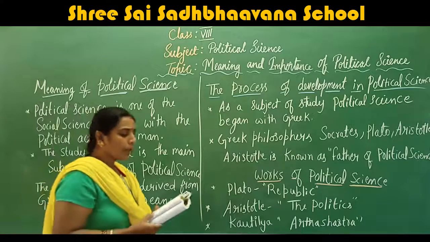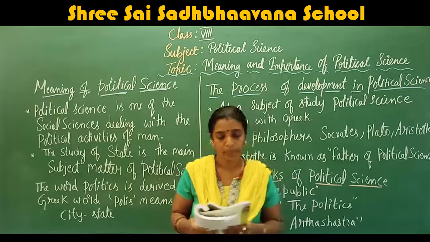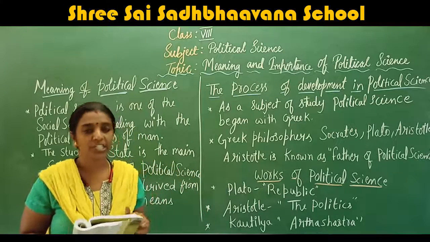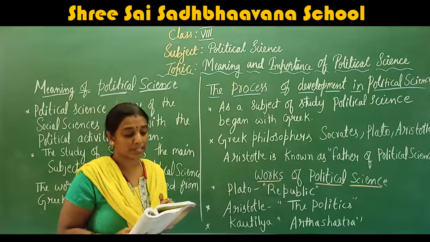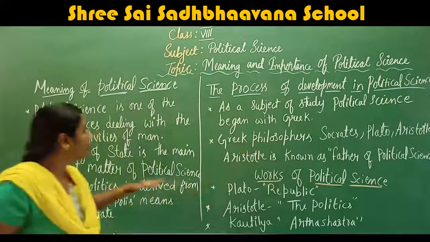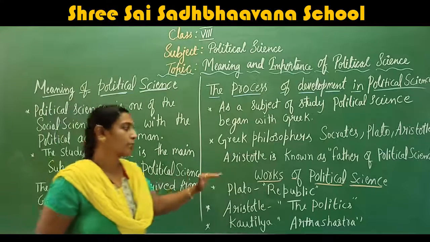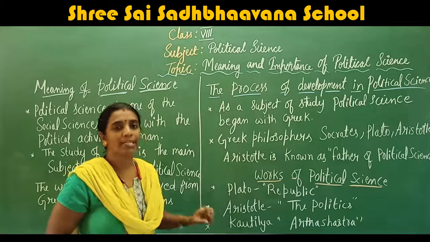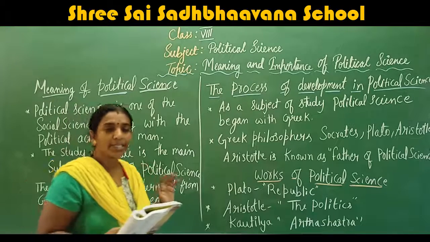Yes, children, what does political science study? It studies the origin, development, nature, administration, type, scope of a state, and rights and duties of the citizen. Political science is the study of all facts of the state. When you study the meaning of political science, the process of its development, and the works where Plato, Aristotle, and Kautilya have given information on political science, we will come to a conclusion about what political science studies.